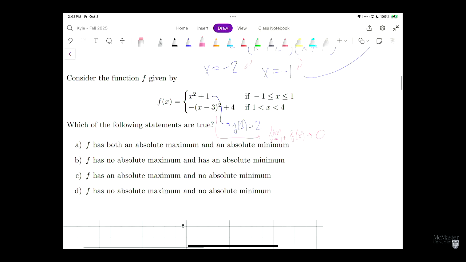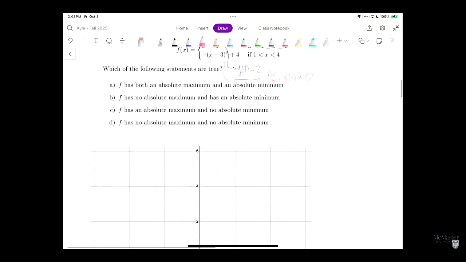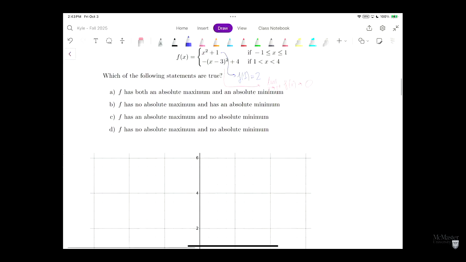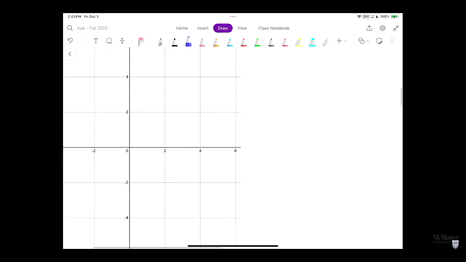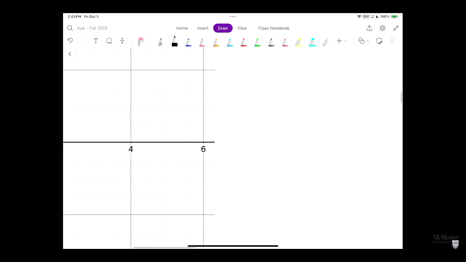We know how to graph our quadratics. Let's rewrite this question down. We have f of x is equal to x squared plus 1 for x between -1 and 1, and we have negative (x minus 3) squared plus 4 for x on the interval 1 to 4.